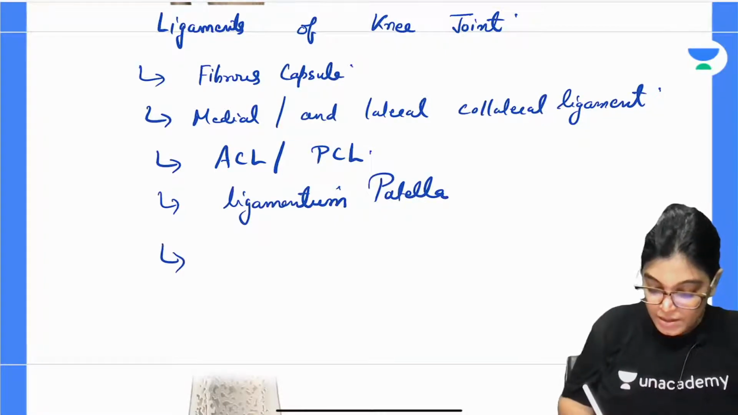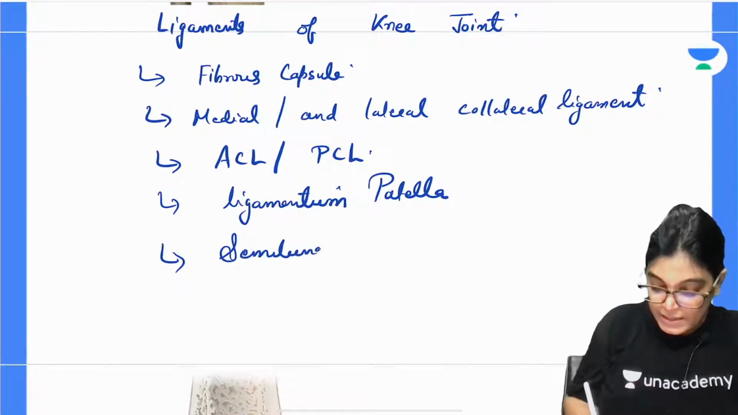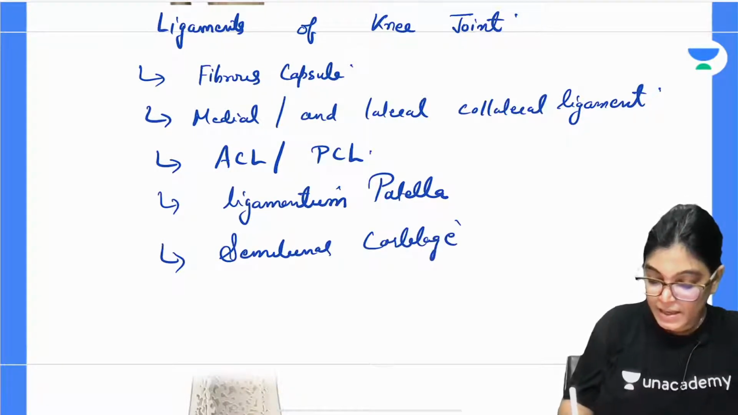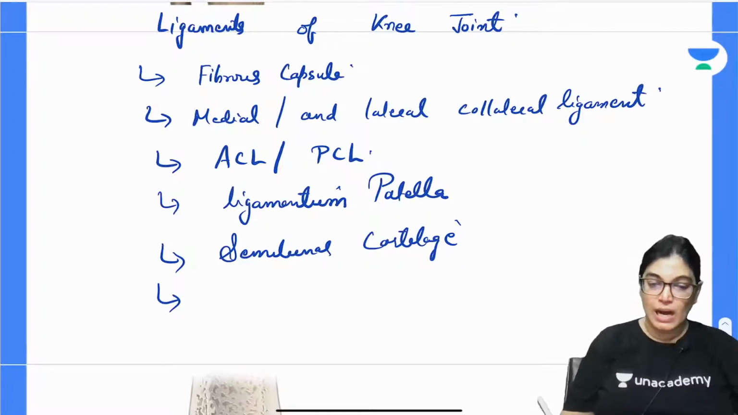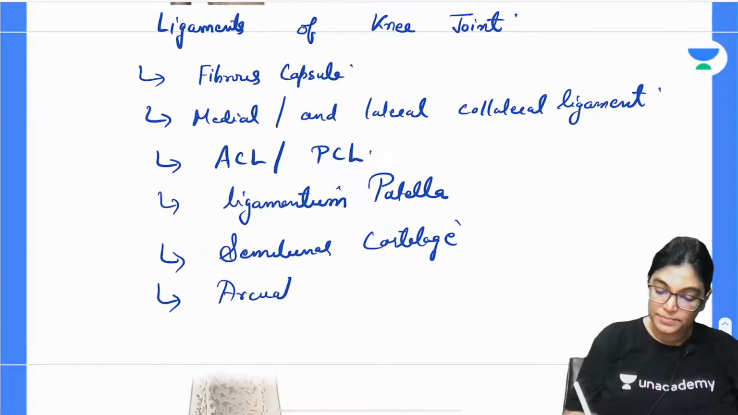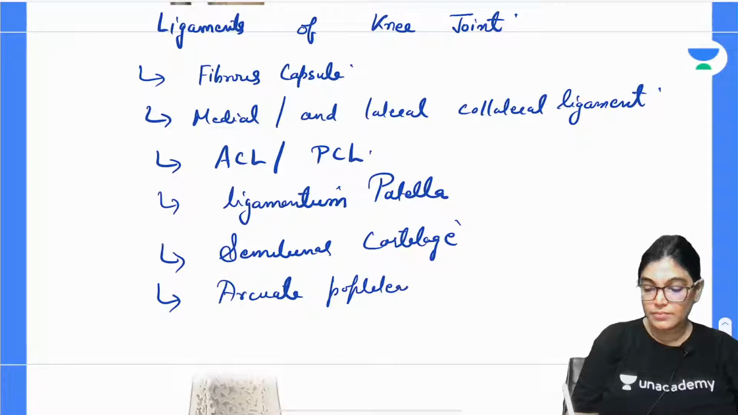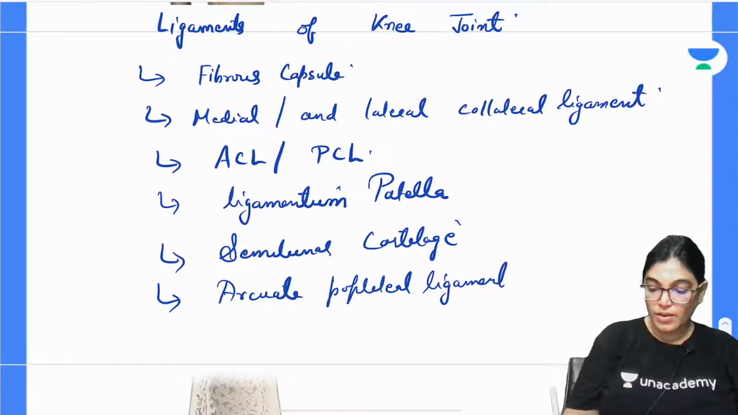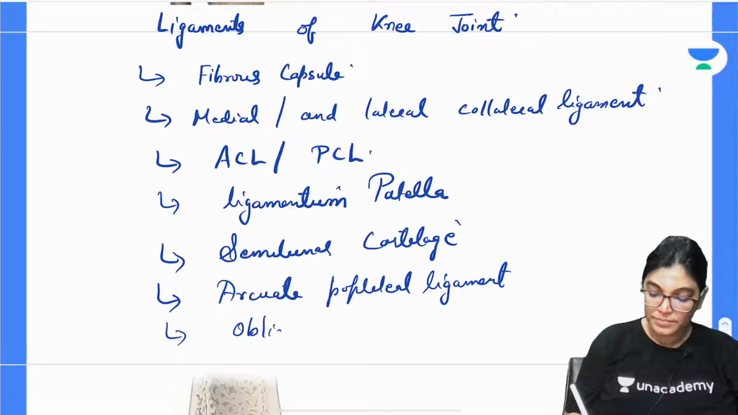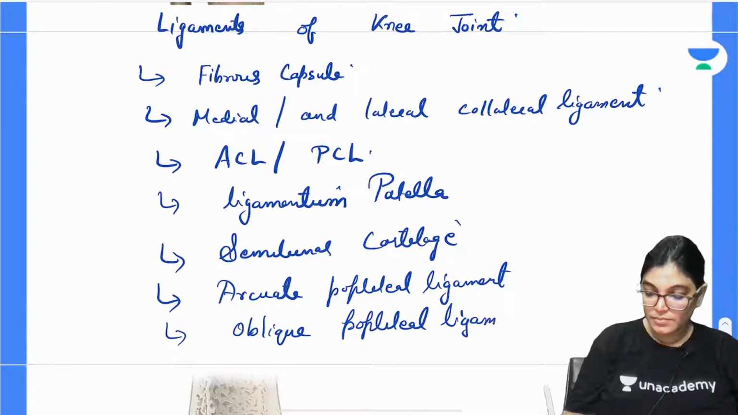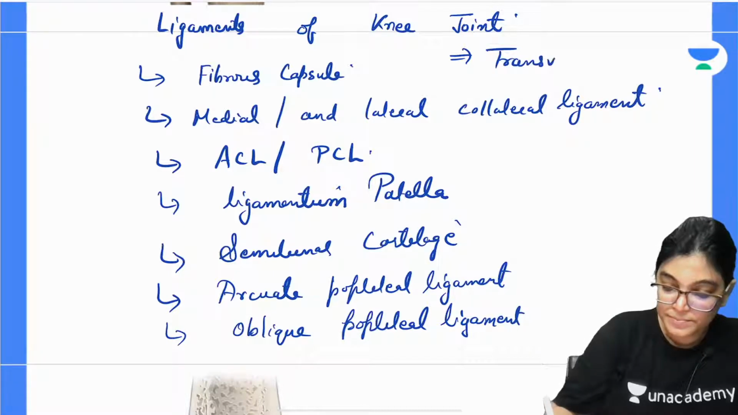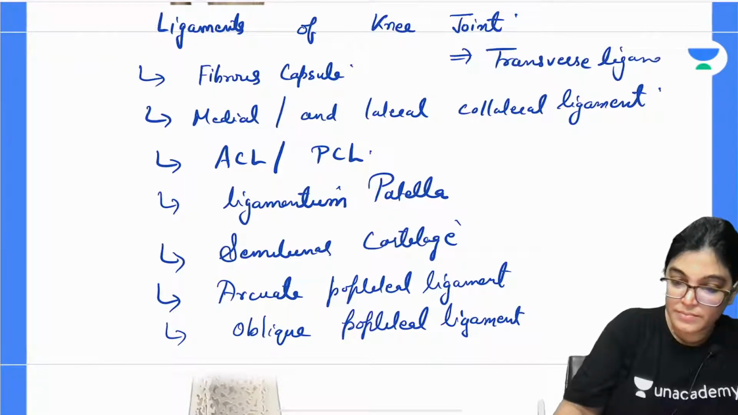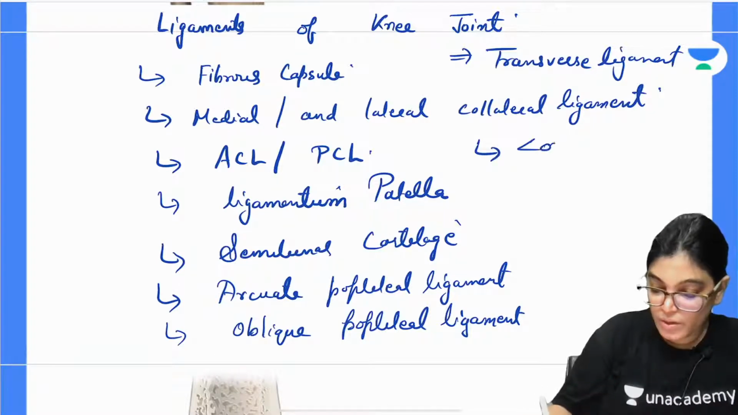We have got semilunar cartilage, that is meniscus, which is also acting as a ligament. Other than that, a few secondary ligaments are the arcuate popliteal ligament, oblique popliteal ligament, we have got transverse ligament, we have got coronary ligament.